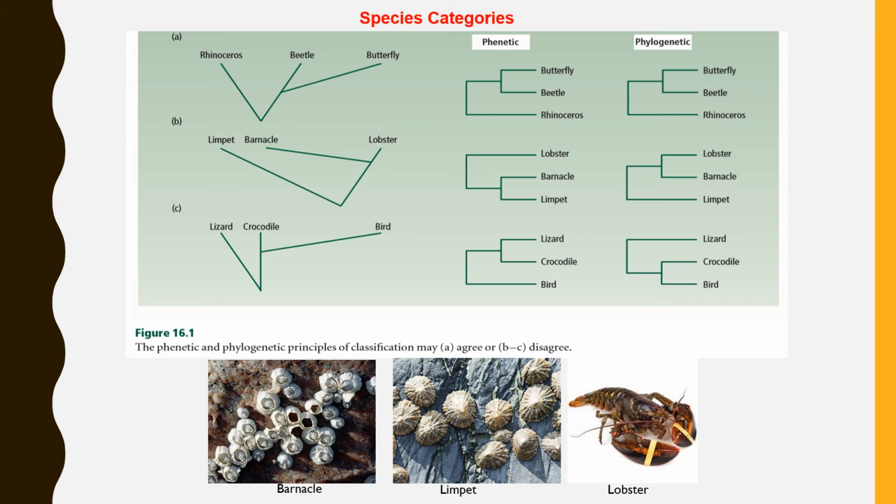Due to such shortcomings, another school of thought came: the evolutionary system. Lizards, crocodile, and birds are grouped based upon this third school of classification.